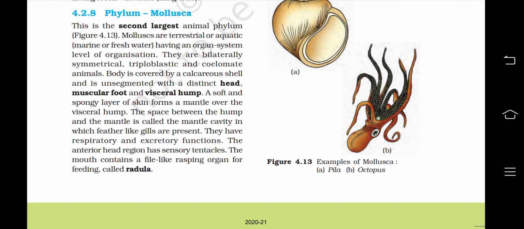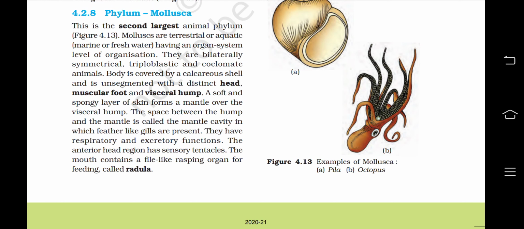This is the third part of the chapter for Animal Kingdom and we are starting off with the phylum Mollusca. This is the second largest animal phylum. Figure 4.13. A is Pila or snail, you can say apple snail. B is octopus. So mollusks are terrestrial or aquatic, marine or freshwater, having an organ system level of organization.